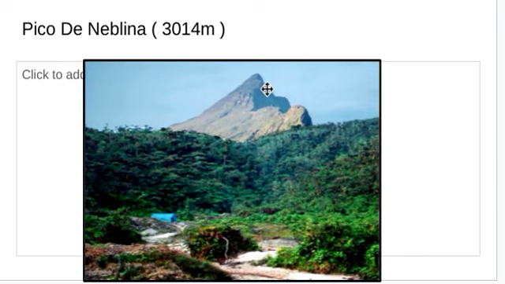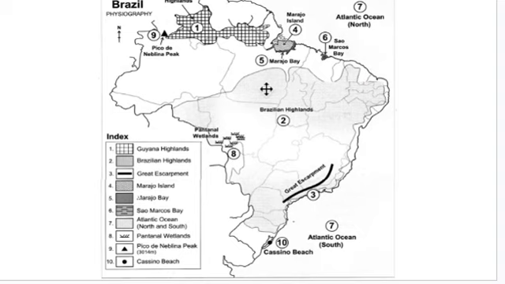If you want to observe how you can judge a meter, it's very simple. If an average person's height is nearby 5.5 feet, you need to consider yourself around 1.6 meters. Like this you can calculate it. Or you can calculate by floors. The difference from one floor to another is around 3 meters. Okay, so Pico de Neblina is located here, you can see.